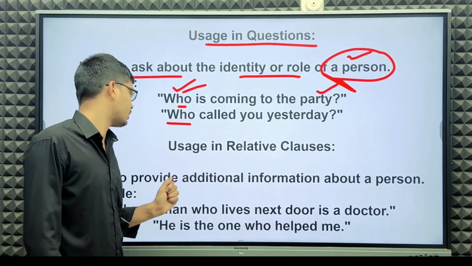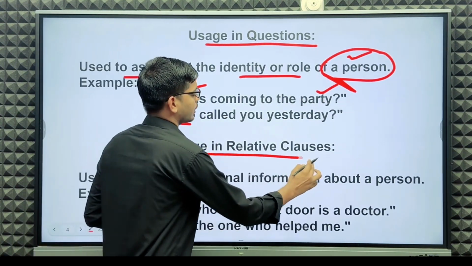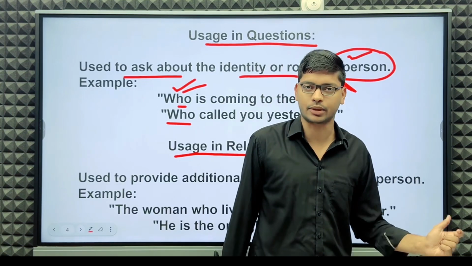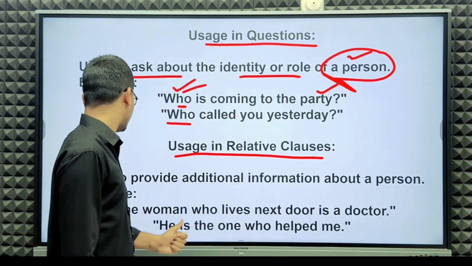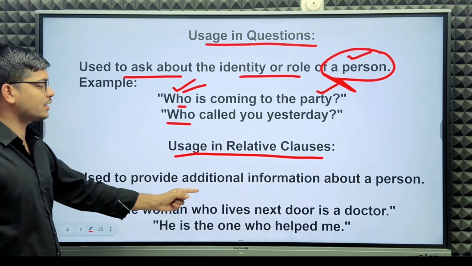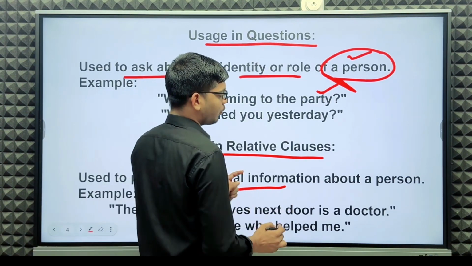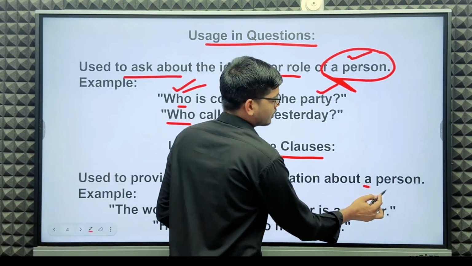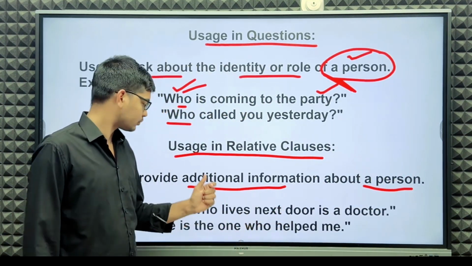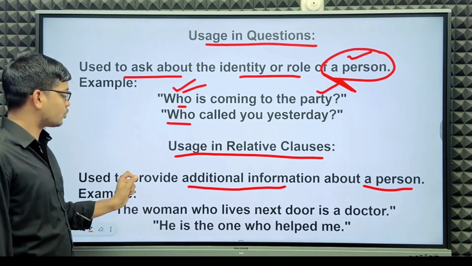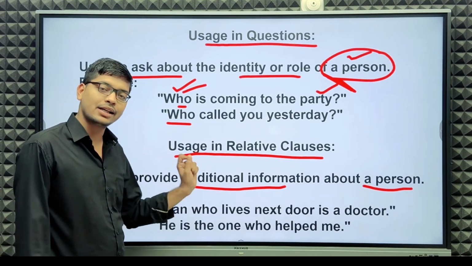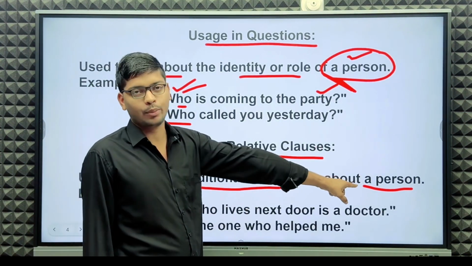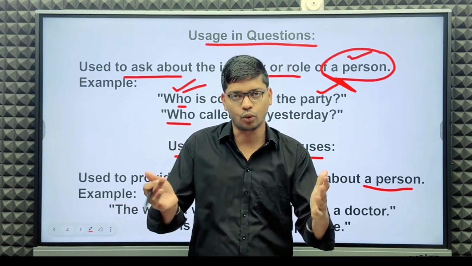Next, uses in relative clauses. A relative clause is used to provide additional information about a person, and we use who.